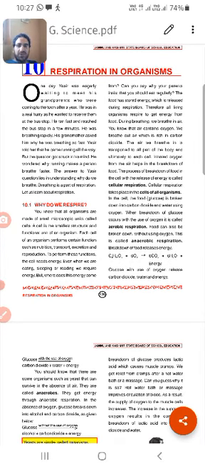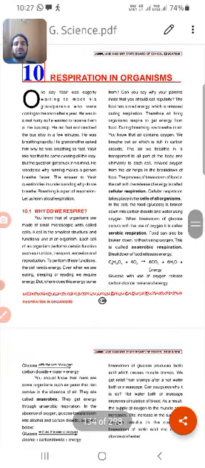This cellular respiration takes place in the cells of organisms, where the glucose is broken down into carbon dioxide and water using oxygen. It is exactly the reverse of photosynthesis which we have studied in chapter number 1, nutrition in plants, sorry, chapter number first.